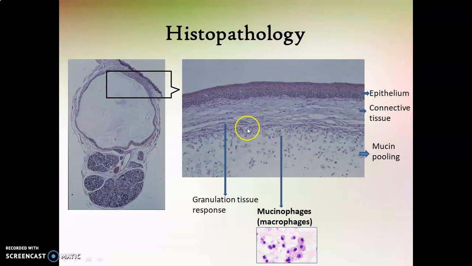And the granulation tissue, especially adjacent to the area of mucus pooling, shows a lot of macrophages. You can appreciate a lot of macrophages. These are the macrophages, which as I said, function to engulf the spilled mucin. Since they engulf or phagocytose the mucin, these macrophages are termed mucinophages. So this is all about the histopathological features of mucocele, and also you can appreciate the normal salivary gland and the salivary gland duct mostly adjacent to the lesion of mucocele.